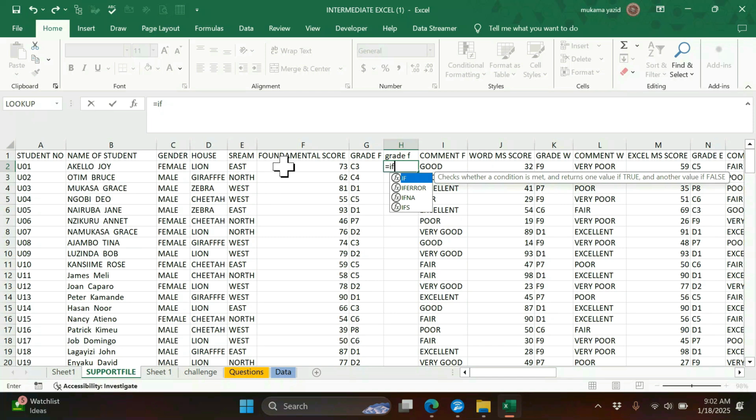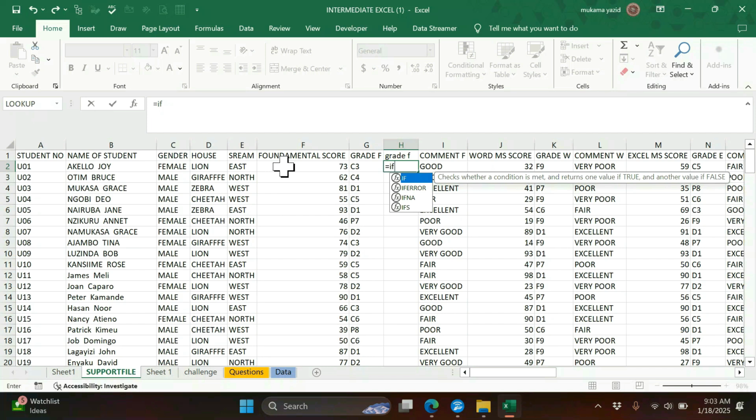Yes, when you write IF, you have IFERROR, IFNA, then IFS. So IFERROR and IFNA work in the same way. They are telling you if there is an error, what do you want to give. IF is the general one, you know. It is in every version of Excel.